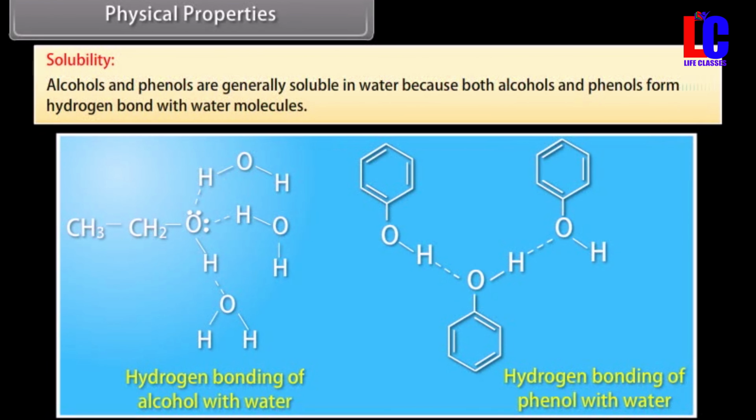Alcohols and phenols are generally soluble in water because both alcohols and phenols form hydrogen bonds with water molecules.